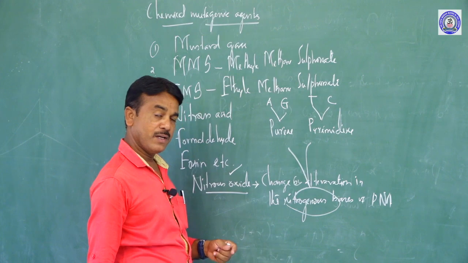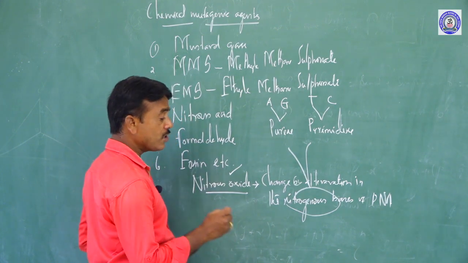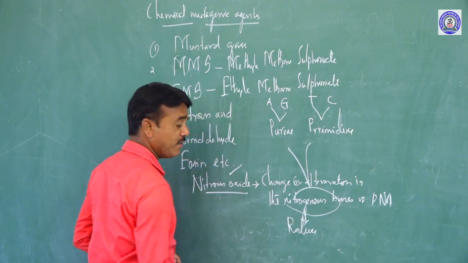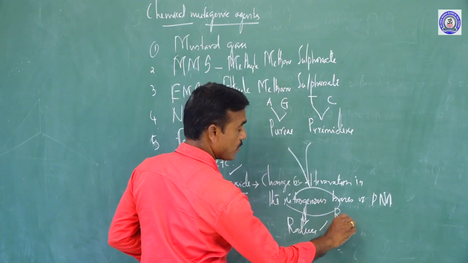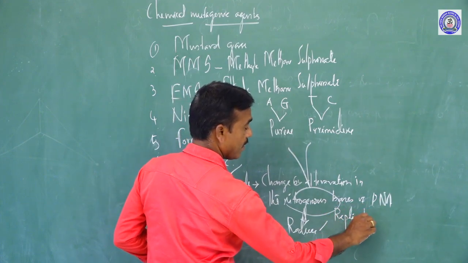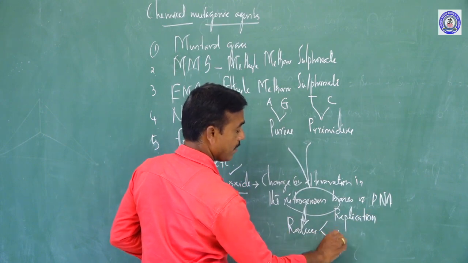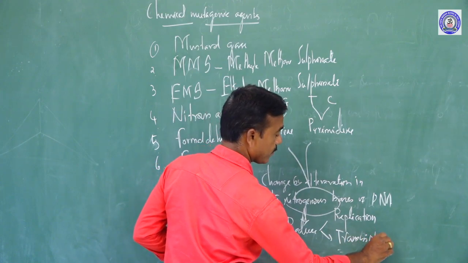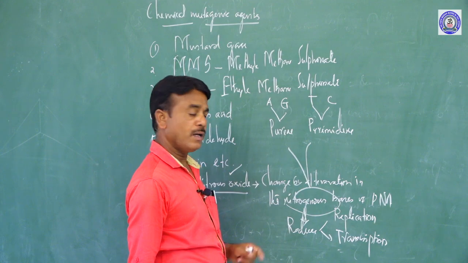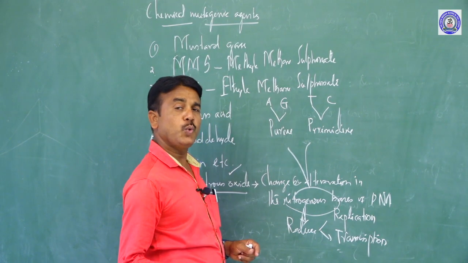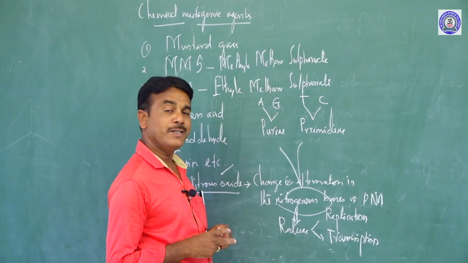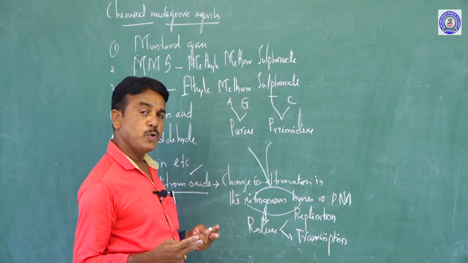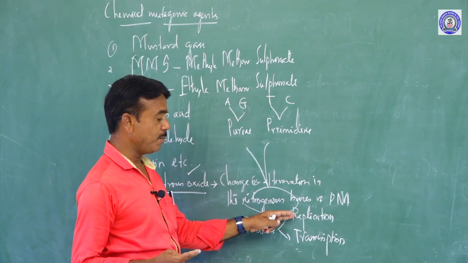Among the many kinds of chemicals, nitrous acid changes or alters the nitrogenous bases of DNA, which reduces the activities of replication and reduces the activities of transcription. What is replication? As I already discussed, the two complementary strands of the DNA molecule divide, and each can produce a complementary copy, or multiple copies. That process is called replication.